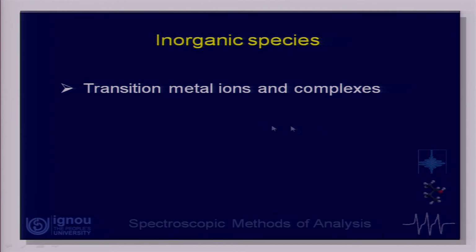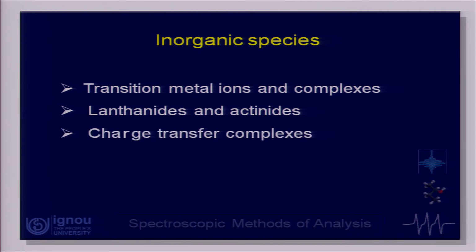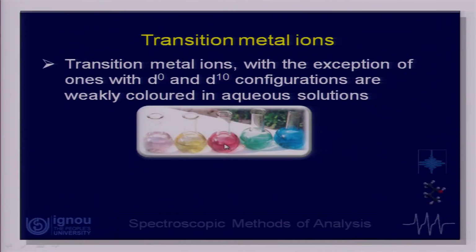One, the transition metal ions and then their complexes; second is lanthanides and actinides; and the third is about charge transfer complexes. Let us begin with the transition metal ions first. You must have studied from your school also that the solutions of transition metal ions are weakly colored. So, this picture shows you some solutions of transition metal ions.